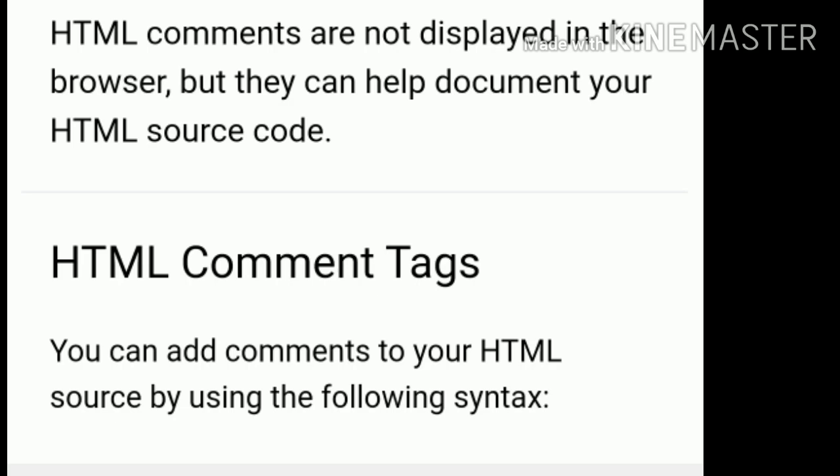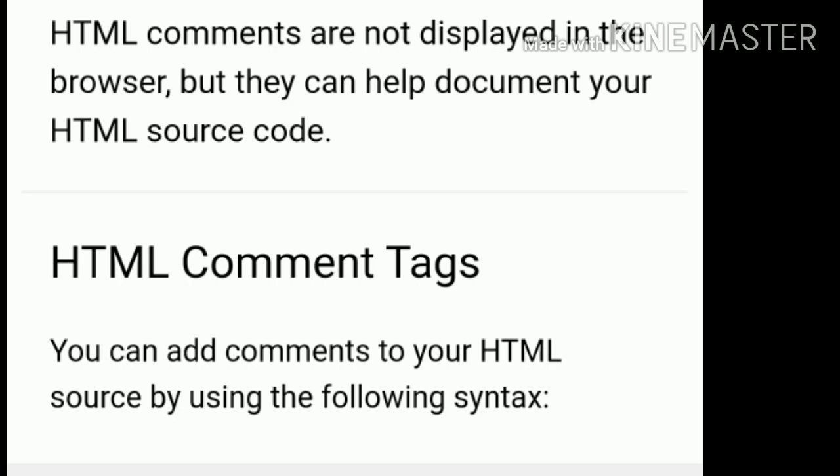These comments are not displayed on your website, but they are useful to document your source code. To write an HTML comment, use the following syntax. This paragraph is a demonstration. Comments are not displayed by the browser, but they can help document your HTML code.